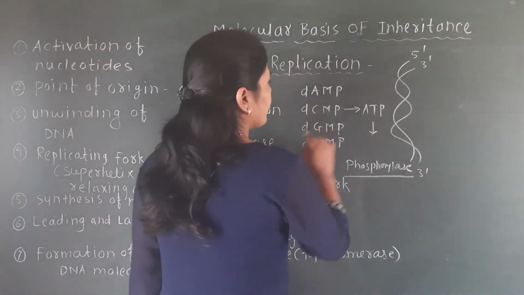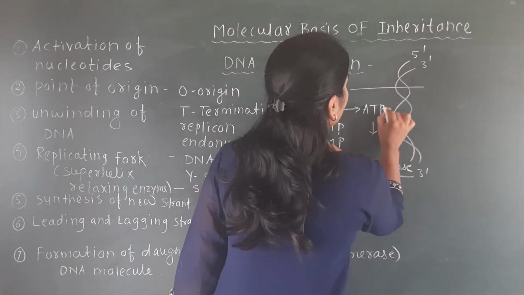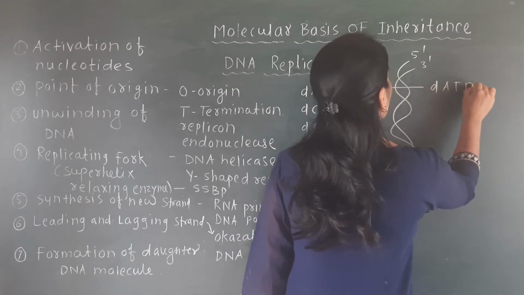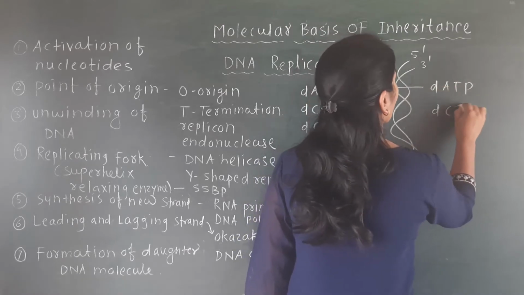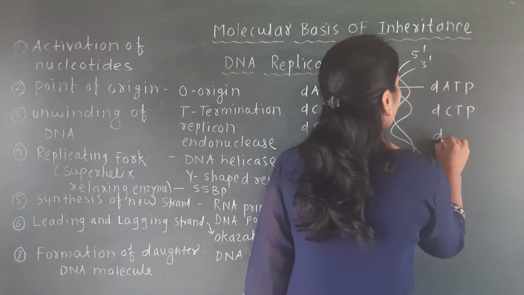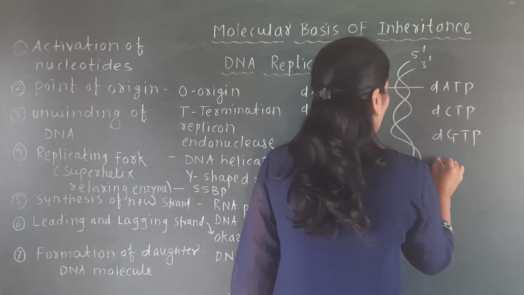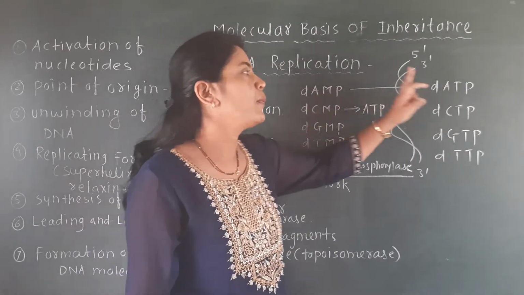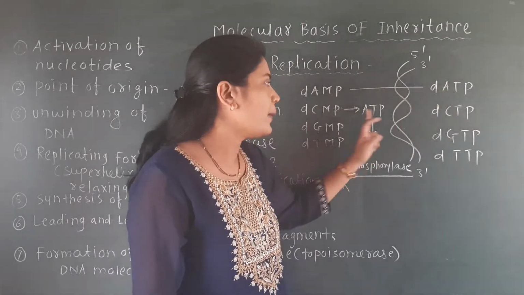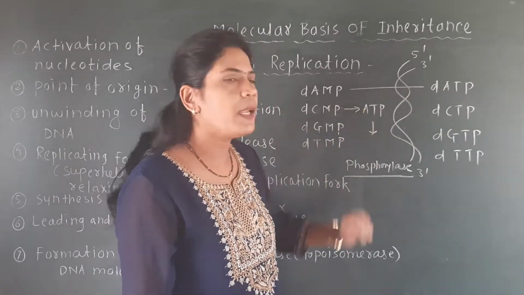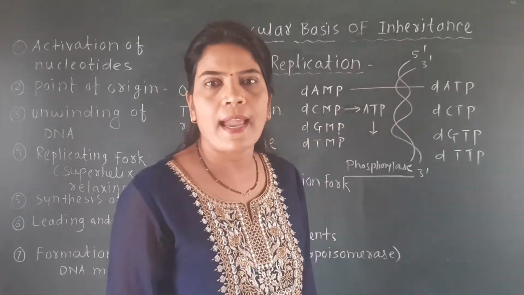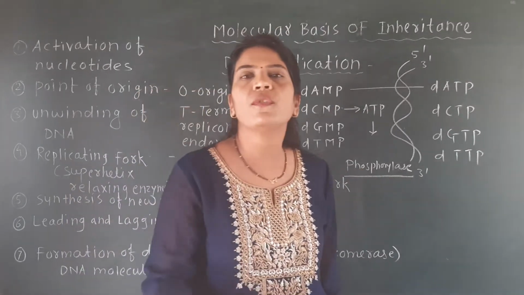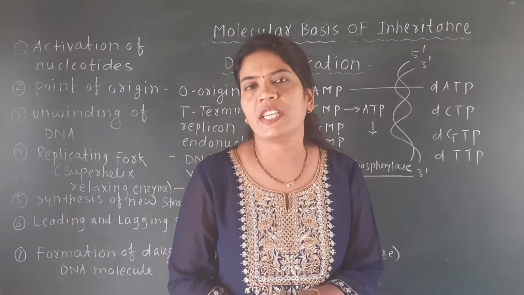That means this structure: deoxyadenine triphosphate, deoxycytosine triphosphate, deoxyguanine triphosphate, deoxythymine triphosphate. See here, this monophosphate gets converted into this triphosphate with the help of ATP and one enzyme, called phosphorylase, and that process is called the phosphorylation process.